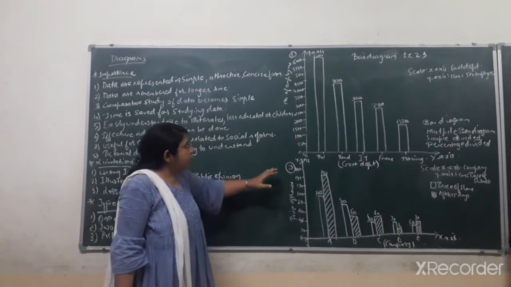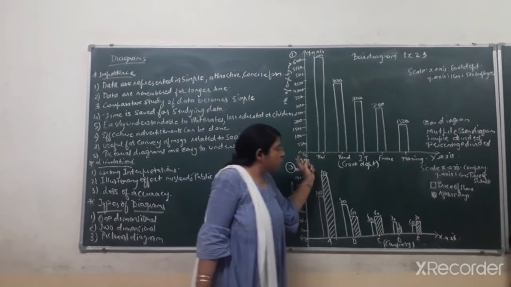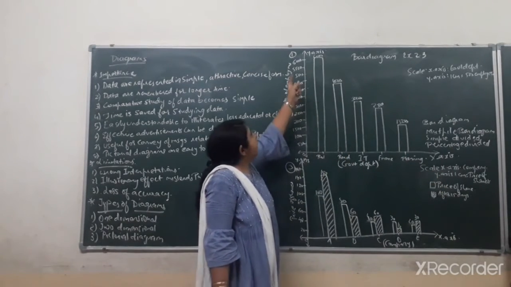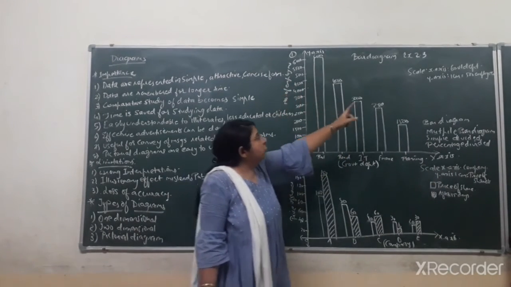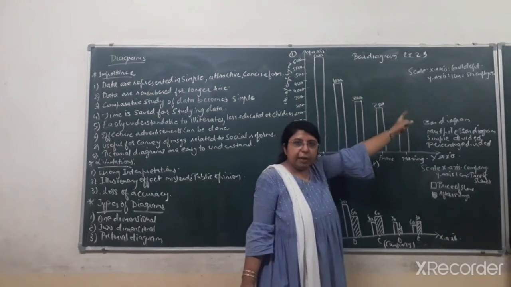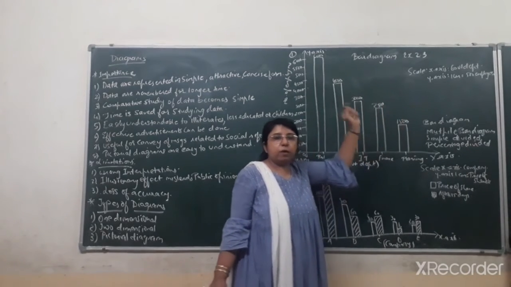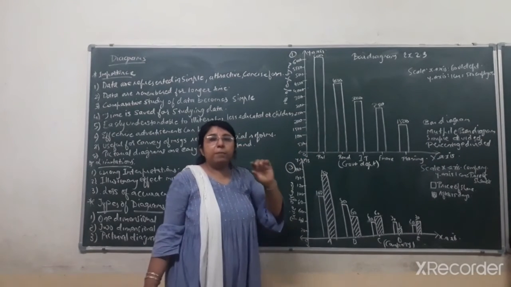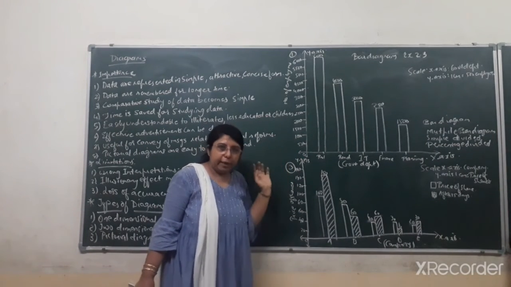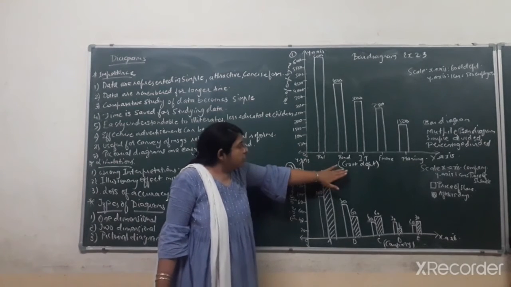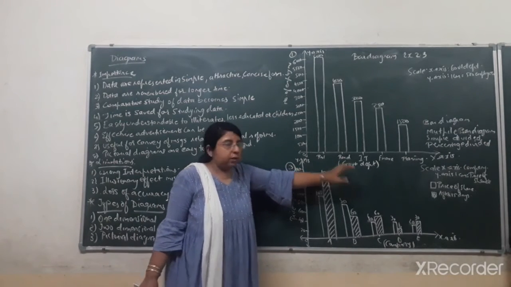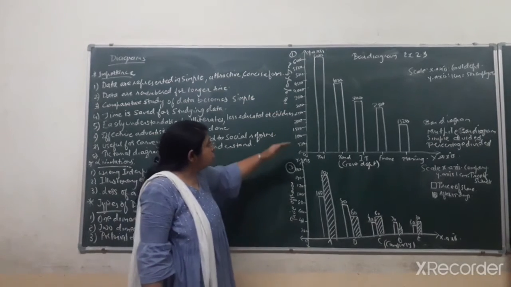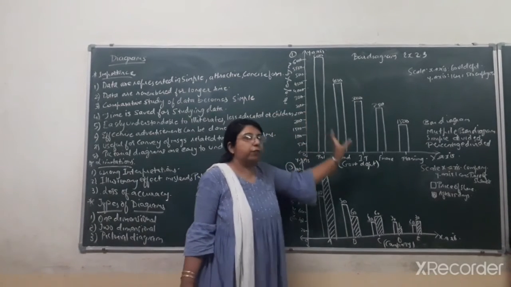Okay. Now again, revising the basic things, the horizontal line would be x-axis, the vertical line would be y-axis. You don't have to forget to write the scale, what you are representing on x-axis and what you are representing on y-axis, and what distance you will be maintaining for x-axis and y-axis. Okay. Here you have mentioned what you are representing on x-axis, and here you have to mention what you are representing on y-axis. And then afterwards you have to represent all the data in the form of different bars.